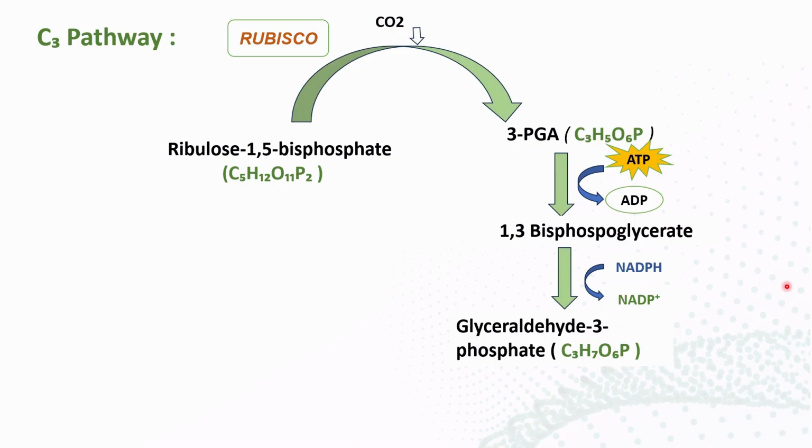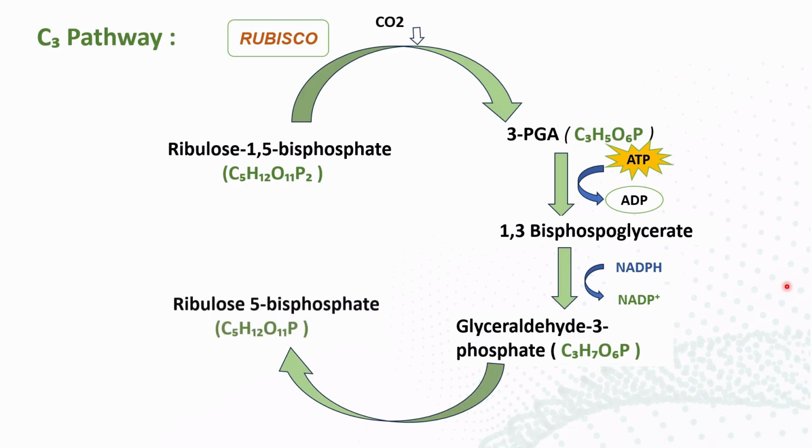This whole process is known as the reduction phase. Then this glyceraldehyde 3-phosphate goes into the last phase, the regeneration phase. Every phase has intermediates, and regeneration has one intermediate, ribulose 5-phosphate.